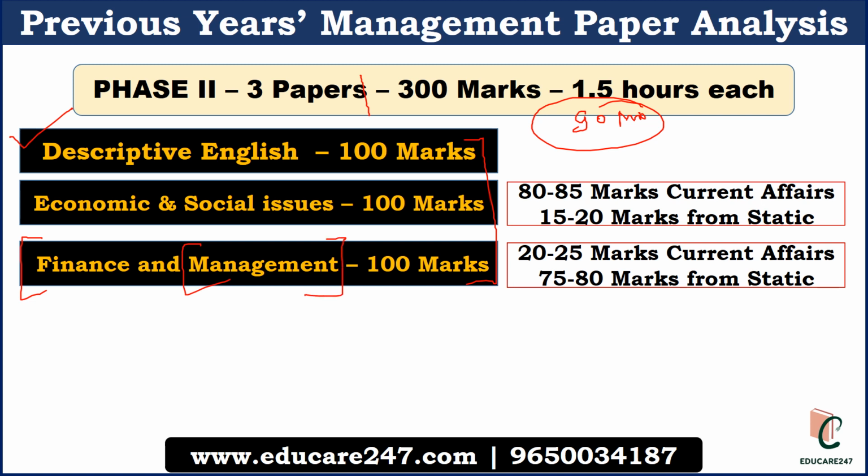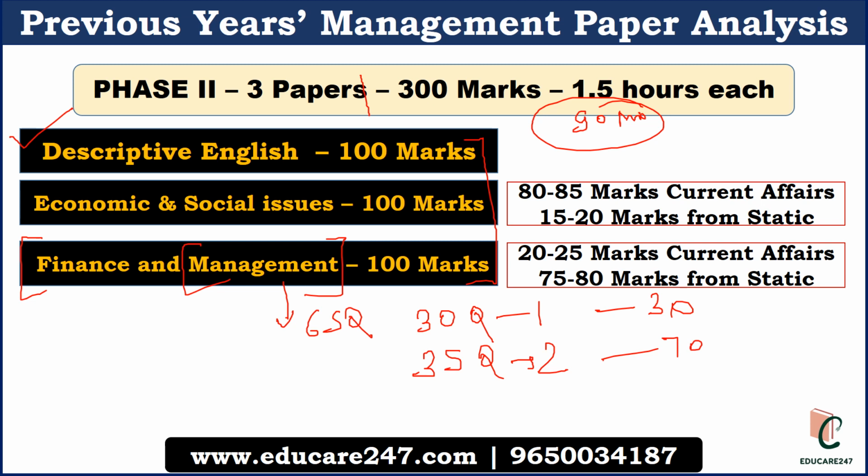In the finance and management paper, a total of 65 questions will be there. 30 questions will be of 1 mark and 35 questions will be of 2 marks. So here it's 30 and here it's 70, total 100 marks. Out of this 100 marks, 20 to 25 marks will be from current affairs, and that is mostly related to finance. In management, most of the questions will be from static portions. Now we'll see the detailed analysis of the management paper.